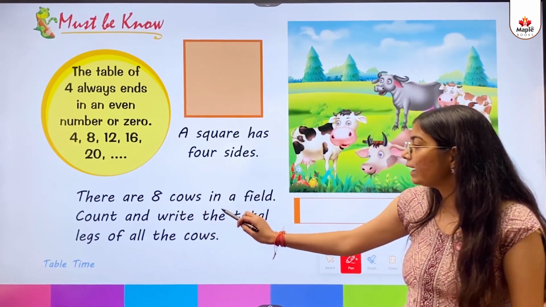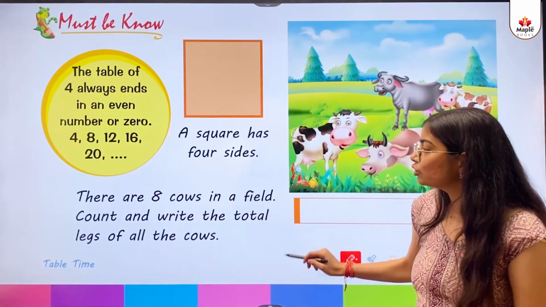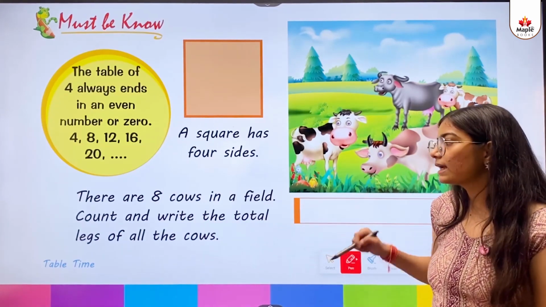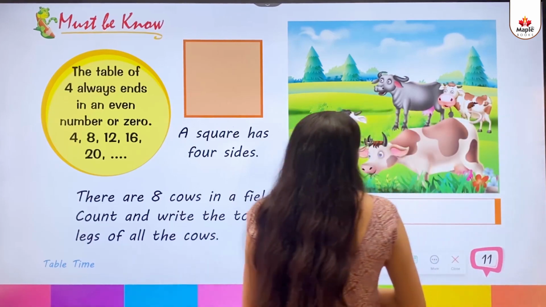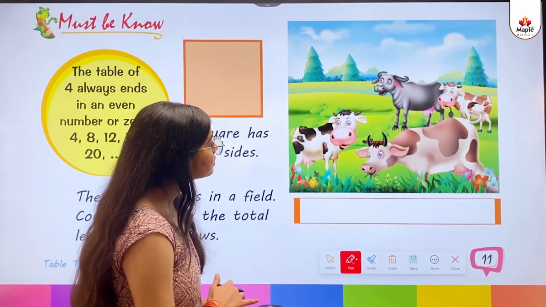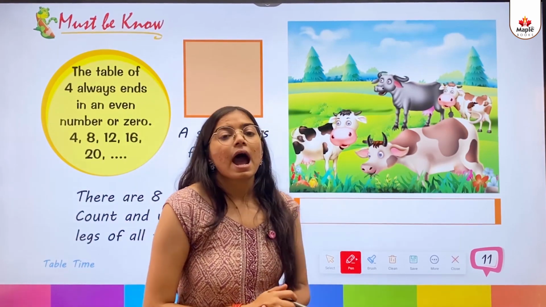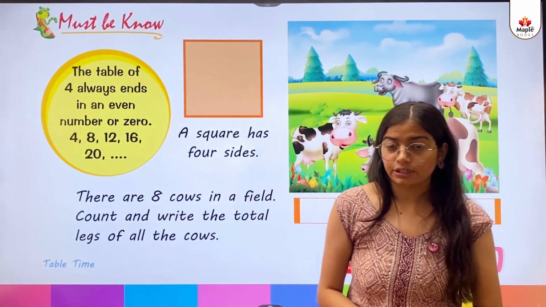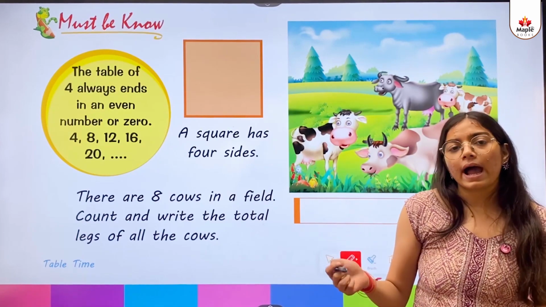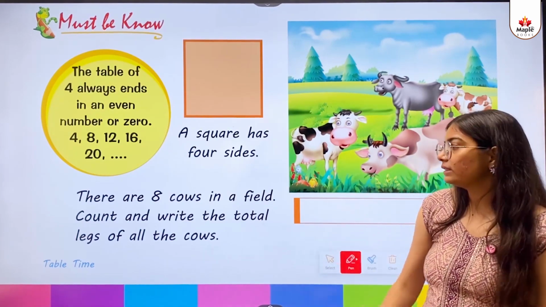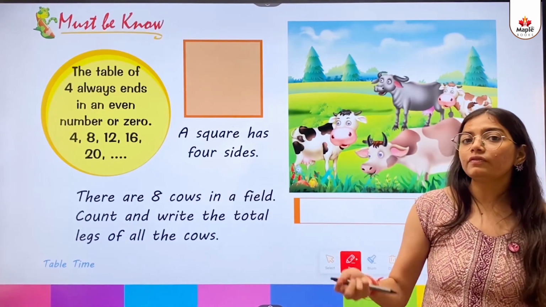There are 8 cows in a field. Count and write the total legs of all the cows. So kids, as you can see, how many cows are there? We have shown only 4 cows. But how do we do this question? We all know that a cow has 4 legs and there are 8 cows. So, what will we do?